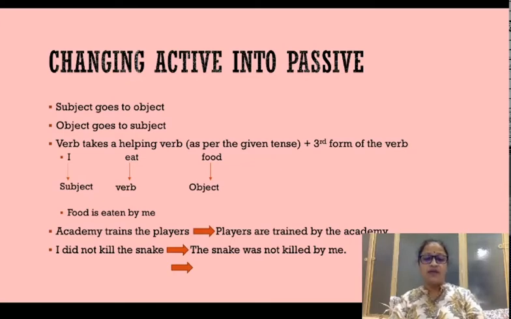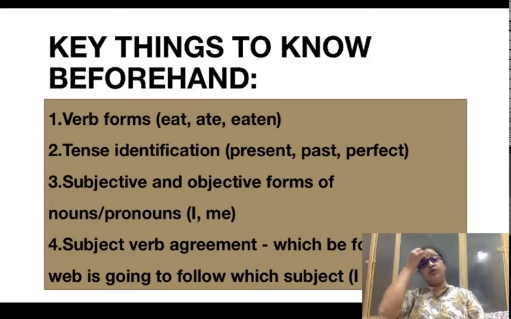Okay, another key thing, you have to understand 4 basic things before you attempt active passive exercises. What are those 4 basic things? You need to know verb forms. You need to understand that verbs come in 3 forms. Every verb has got 3 forms: the root form, second form, and the third form, which we also call V1, V2 and V3. So every word or every action word has got 3 forms.